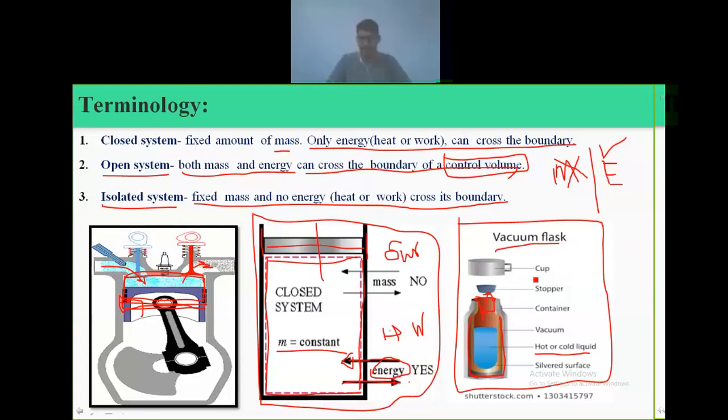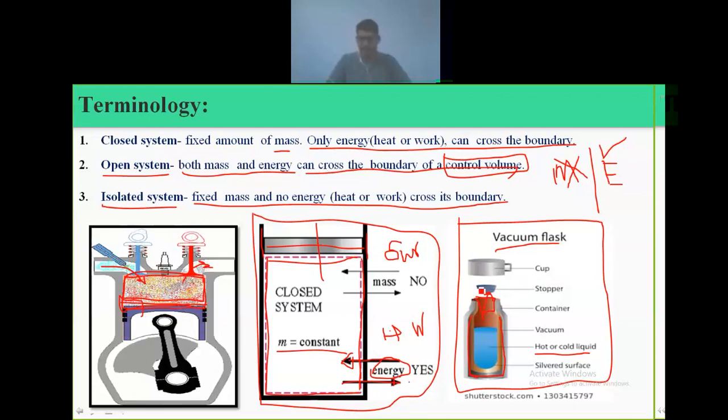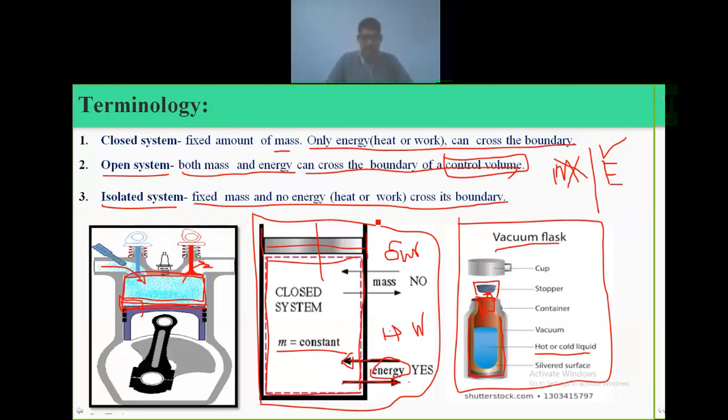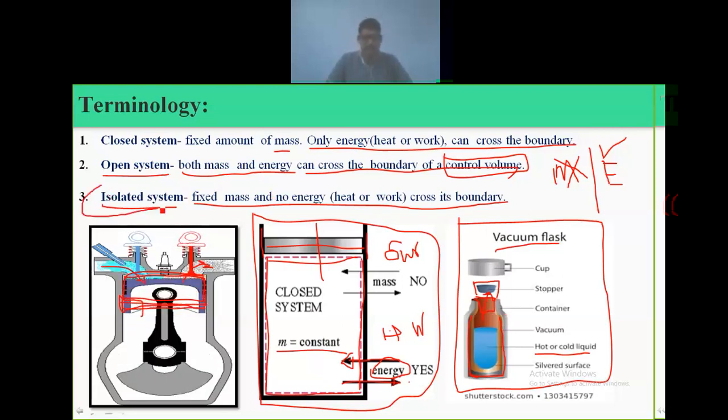As well as, if you put the cap on, the mass cannot escape. There is insulation for the cap too. So heat as well as mass cannot cross the boundary of the system. That system is called an isolated system. So these are the three types of systems.